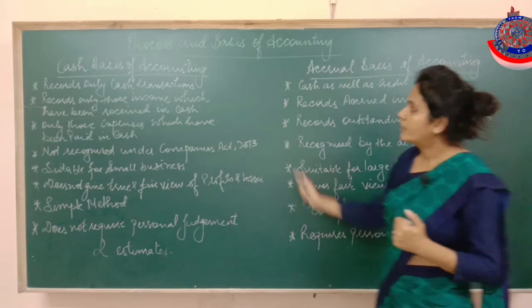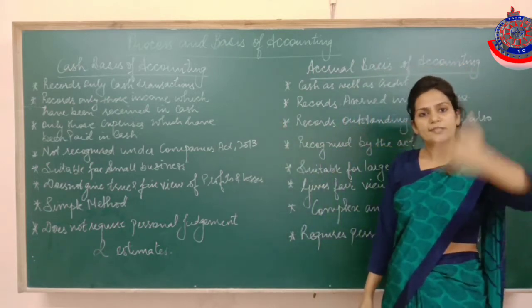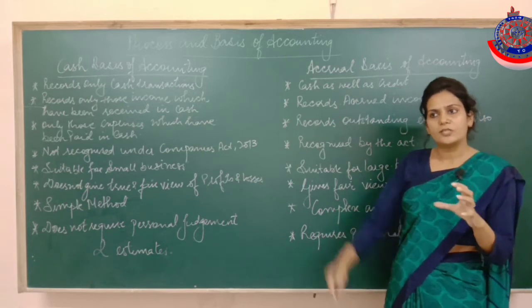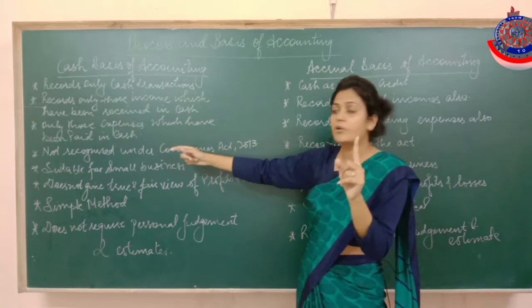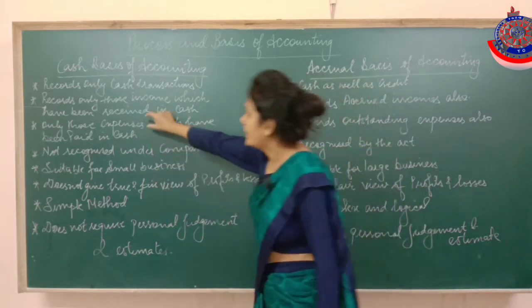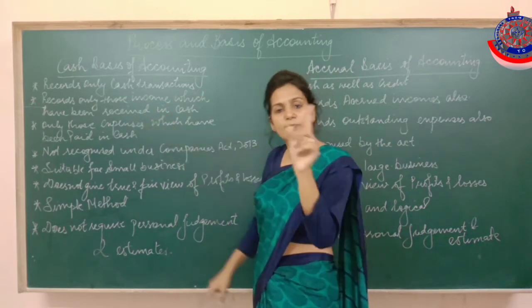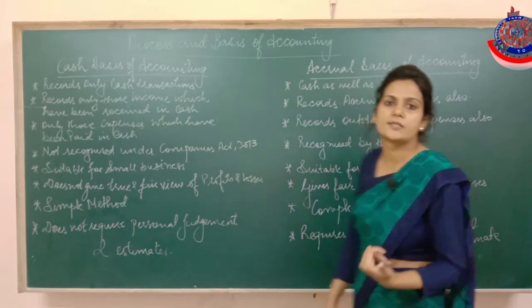Now if you are maintaining your books as per cash basis, you have to pay for 12,000, but you will record rent of ₹7,000 only. You will show that your expense is not 12,000, your expense is 7,000, because actually 7,000 have gone out of the business. But in case